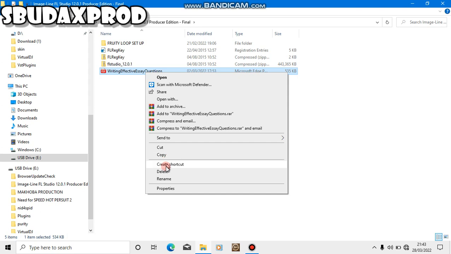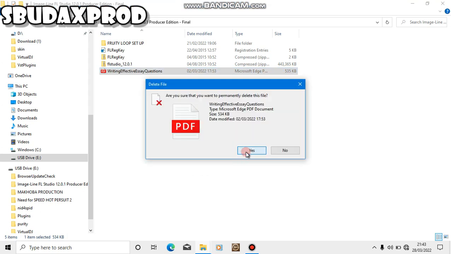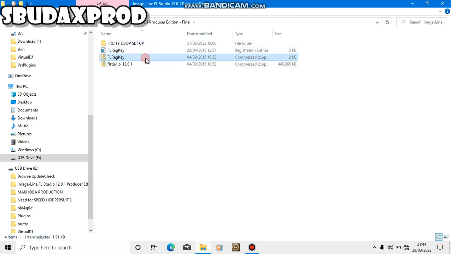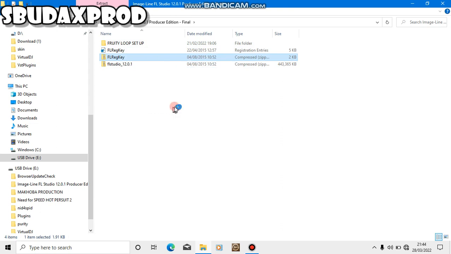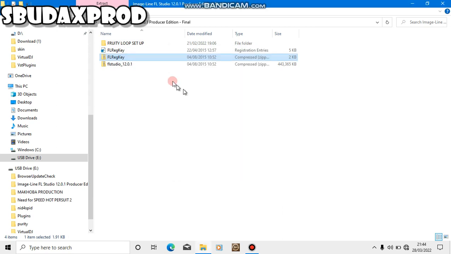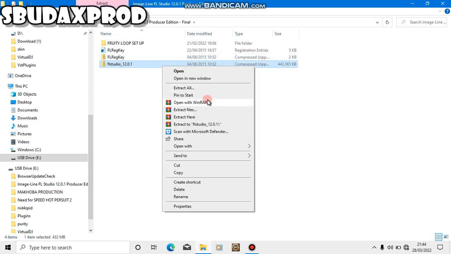Okay, you're going to see these four folders. What we're going to do, firstly, is extract this one. You also have to have WinRAR, the application I'm using to extract these folders. You have to have WinRAR.